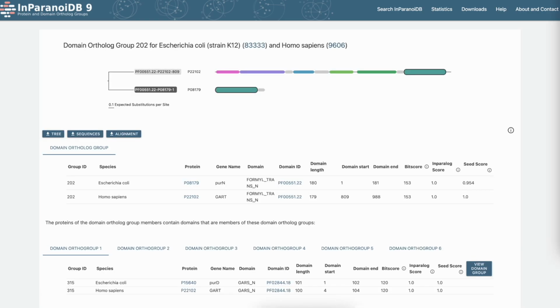In UniProt, the human protein GART is described as a trifunctional enzyme catalyzing 3 different reactions annotated with the same 3 pathways and catalytic activities as each of the 3 corresponding E. coli proteins. This is an excellent example of domain orthologs in InParanoiDB 9 that would not have been detected using a database of orthologs predicted on the full protein sequence level.